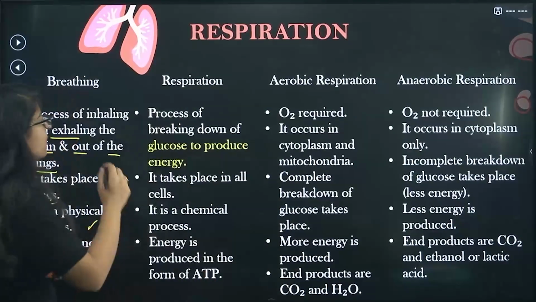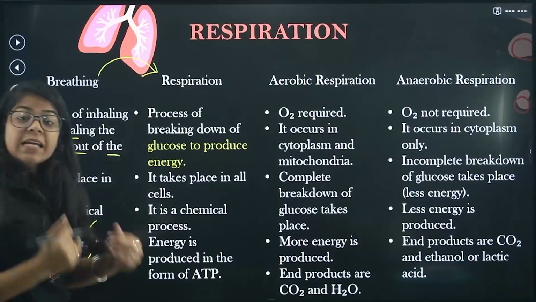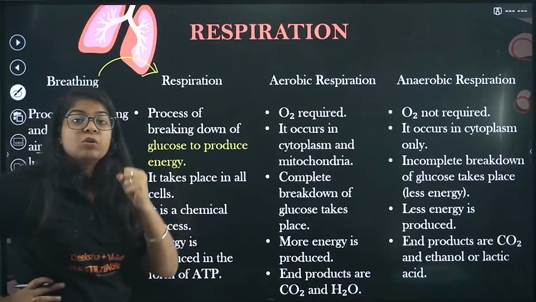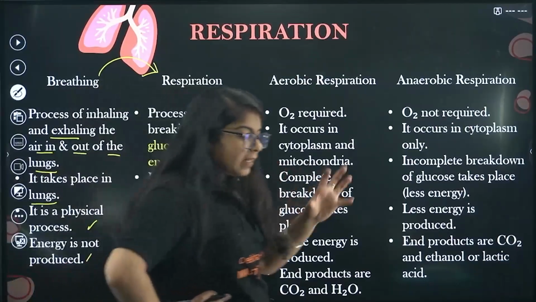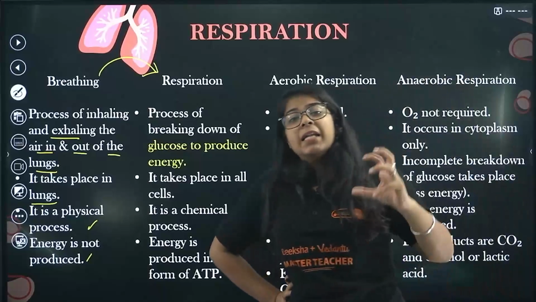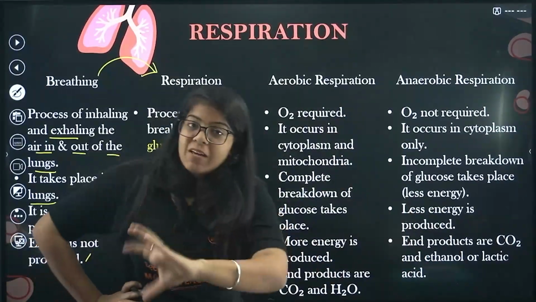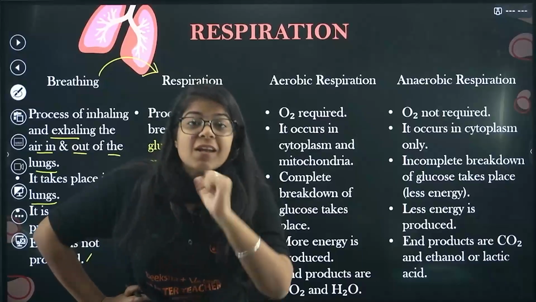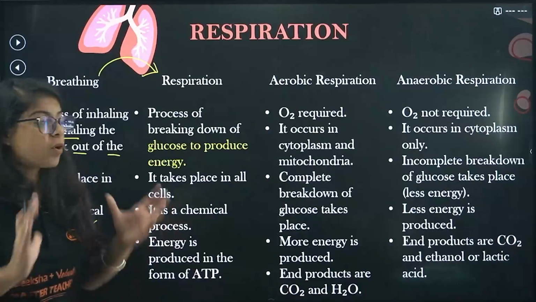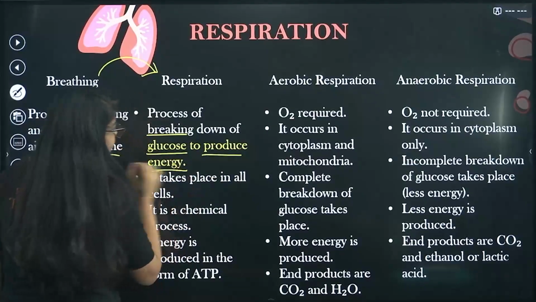Breathing is just the inhaling and exhaling of air. Respiration is the breaking down of glucose to produce energy. Now our digestive system converted carbohydrate to glucose, proteins to amino acids. Still we have to break that down to produce energy. Where does that happen? That happens in respiration, the process of breaking down glucose to produce energy.